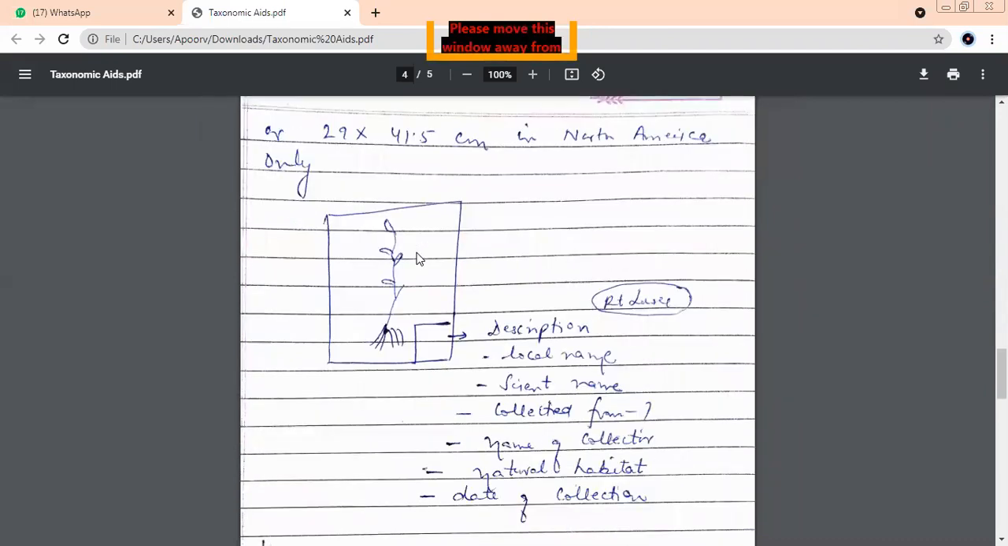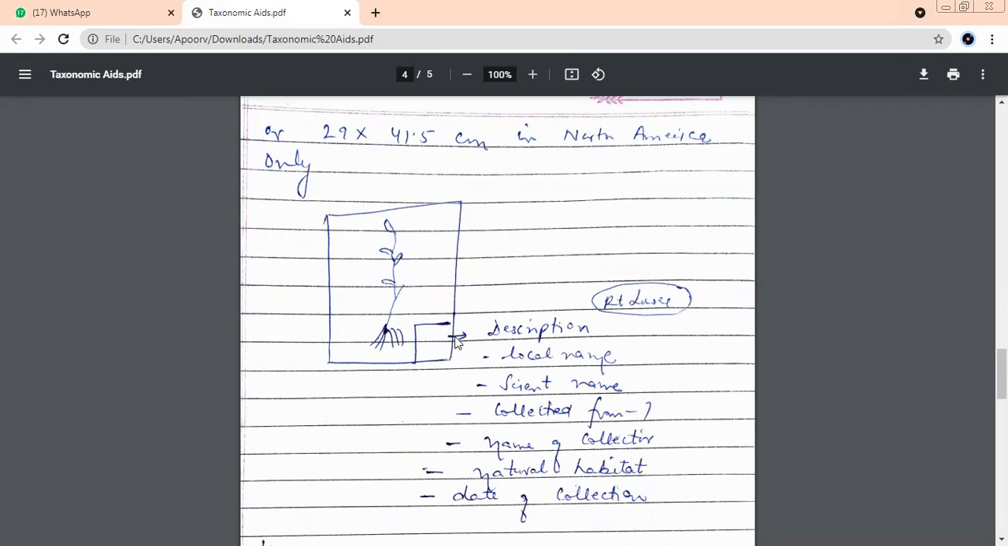41.5 centimeters. This is an herbarium sheet. So we have stuck our plant over here. Remember that this is fixed, and the information has to be here. Which corner is this? Right lower corner. All the description is always mentioned here.